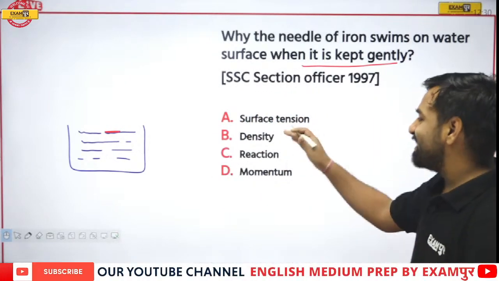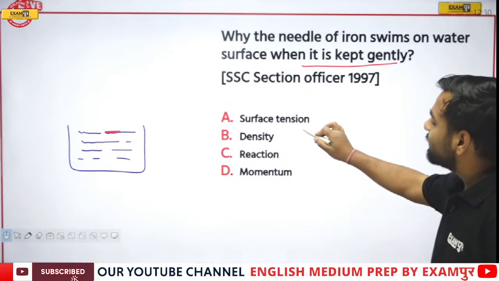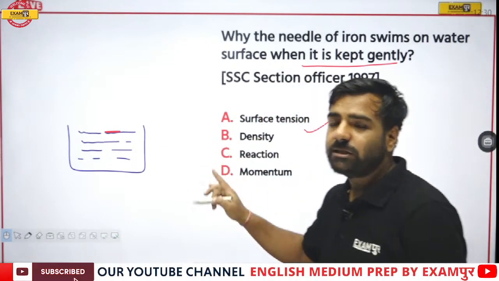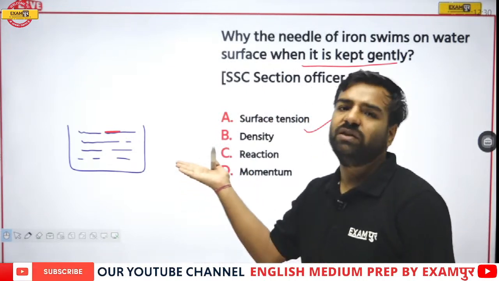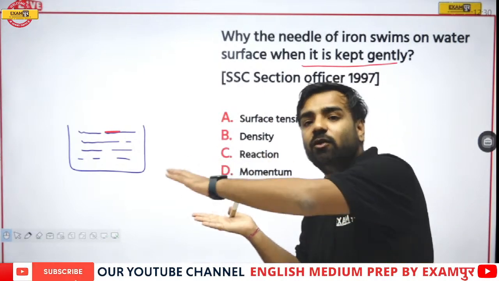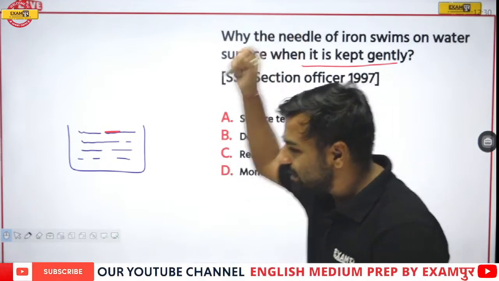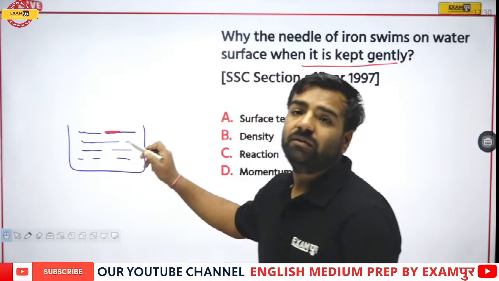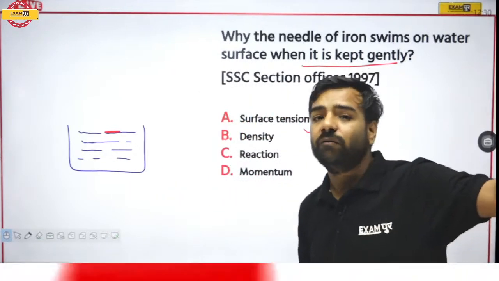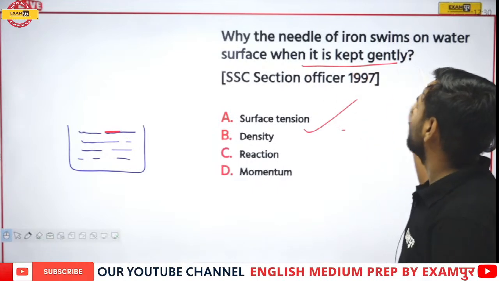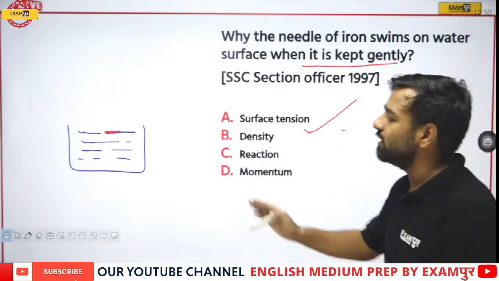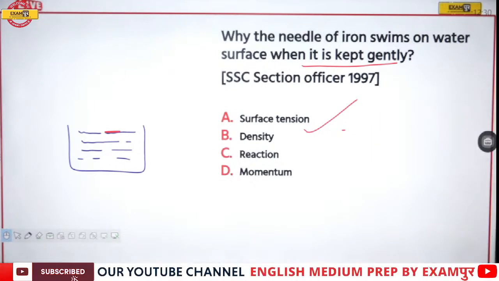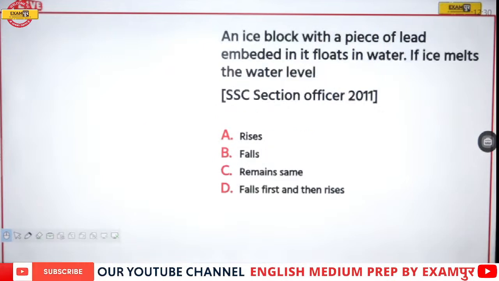Please remember, that's the reason because of which this needle is not sinking when it is placed gently. Why? Because of the surface tension of the water, which is allowing it to float on it. But if it is thrown in such a manner, this particular needle will sink down because its density is greater than water. But when it is kept gently, because of the presence of surface tension, it is actually floating. Got my point? So yes, water also has tension. That's true. Everyone has tension.